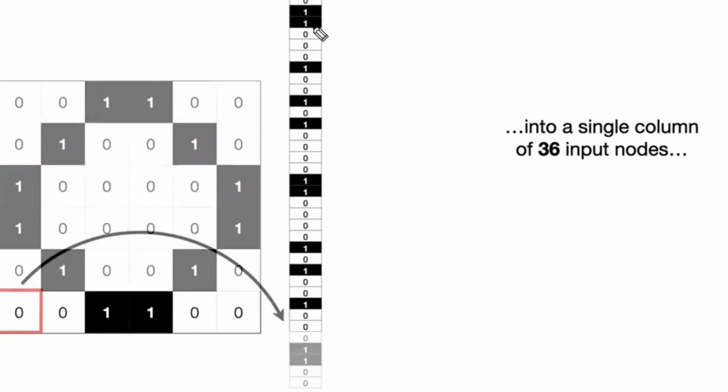6 by 6 pixels means how many input nodes are you going to get? 36 input nodes. 6 by 6 means 6 into 6, 36. If you convert this 2-dimensional array to a 1-dimensional array, there are 36 values inside.